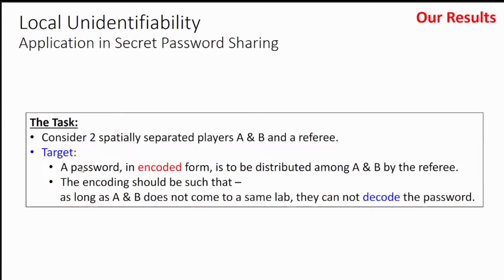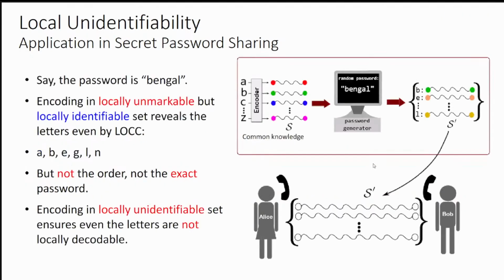The target of this task is that a password in encoded form is to be distributed among Alice and Bob by the referee. The encoding should be such that as long as Alice and Bob do not come to the same lab, they cannot decode the password. So let me move to a scenario.